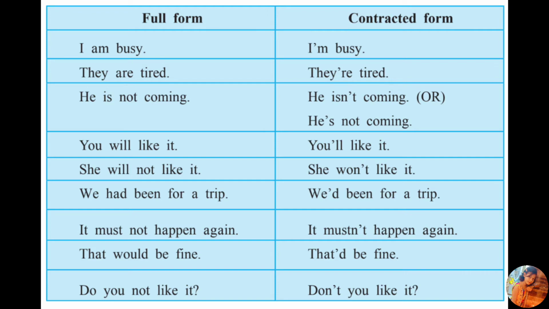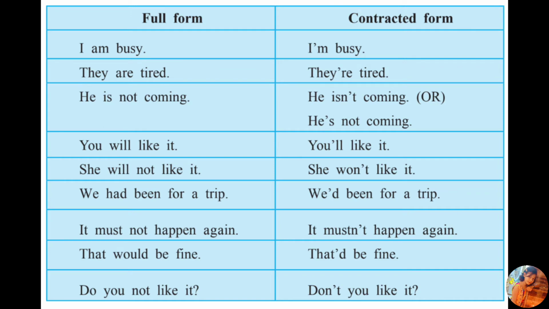You will like it. In contracted form, they just add you and will and it becomes you will like it. She will not like it. In contracted form, they just added will and not and it becomes she won't like it.